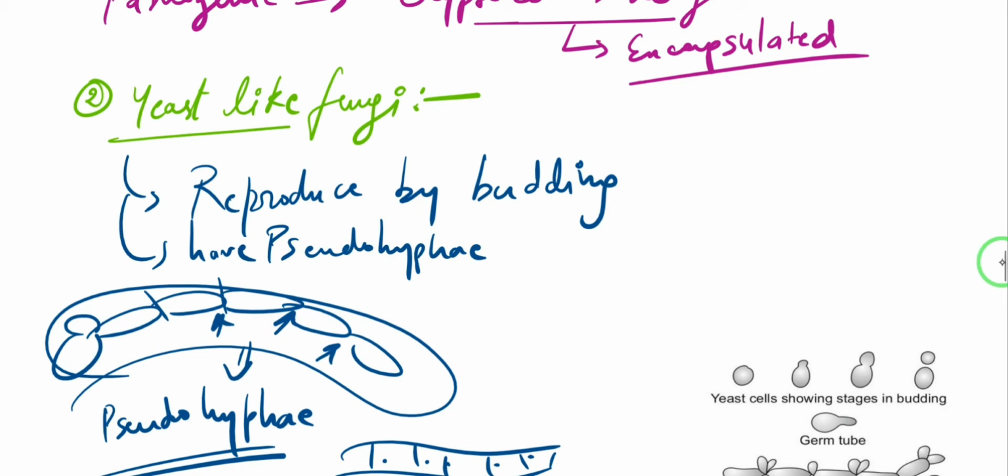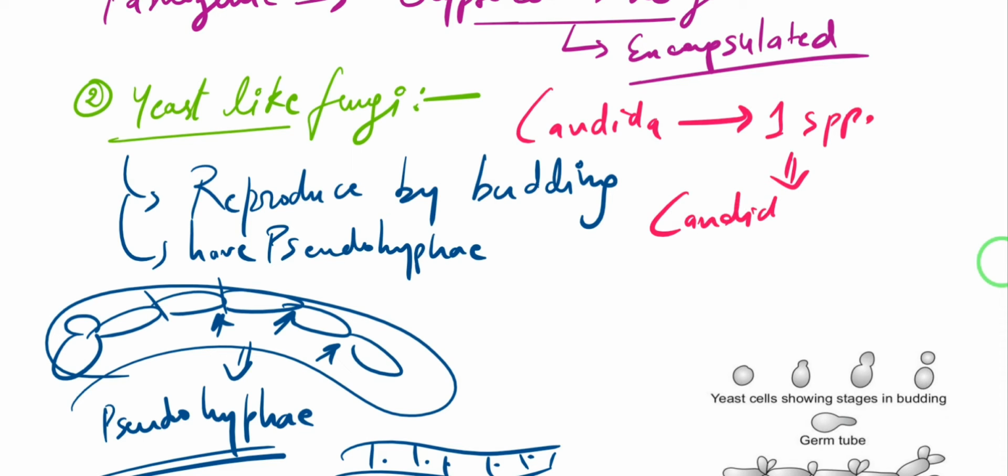We just have to remember just one genus which has this yeast-like fungi morphology, that is your Candida. So all the species of Candida have this yeast-like fungus morphology, they have pseudohyphae, except one species which will not produce these pseudohyphae, and that species name is Candida glabrata. Okay, so this is important. Candida glabrata is the only species of Candida which does not have yeast-like fungi morphology.